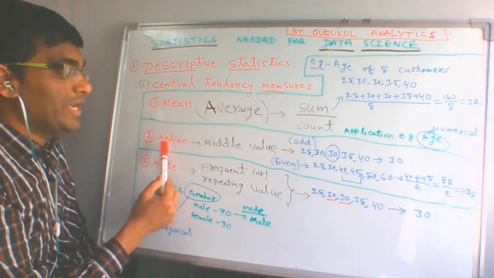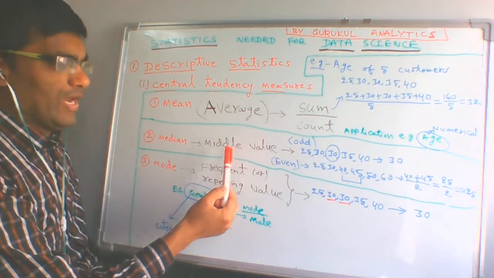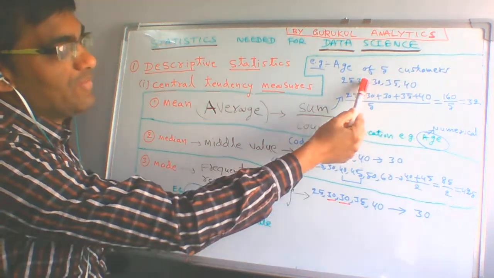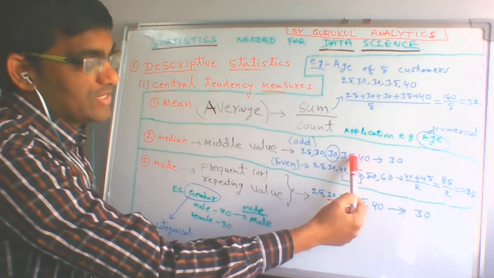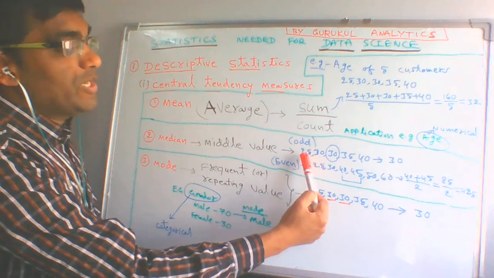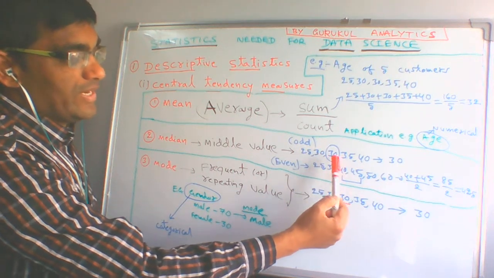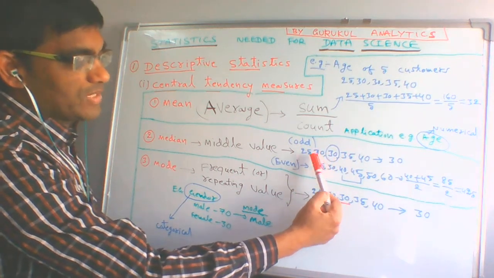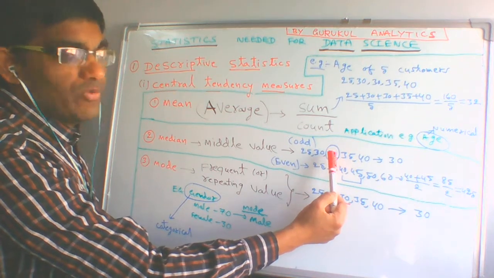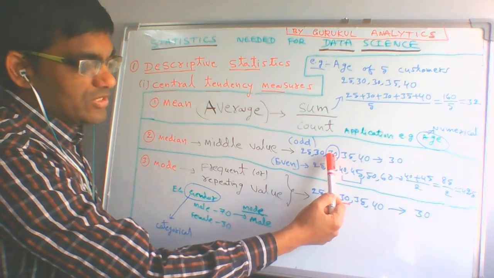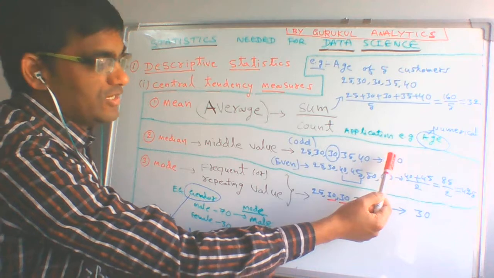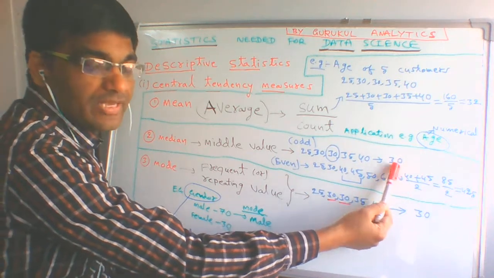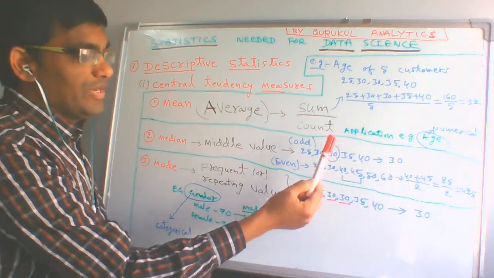Next is median. Median means just the middle value. For example, we take the same example: five ages are there. What is the middle value? You can take two values on this side and ignore the two values on the right side, because a total of five values are there. Then the middle value is 30, meaning the third value is 30. Therefore, the median value here is 30.